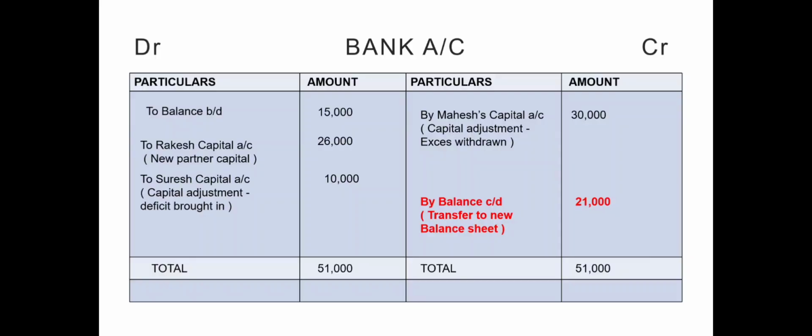So here this has to be brought down for the next period. So show it on the debit side as to balance brought down 21,000, and we are going to transfer this bank account to the new balance sheet. So in the new balance sheet, the bank amount will be 21,000 and not the old value, as the changes have taken place to the bank account through the adjustment of the partner's capital account.